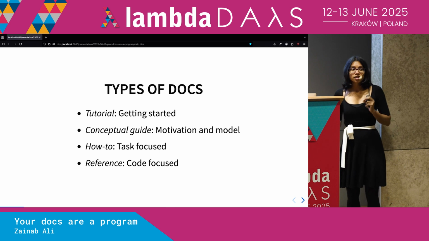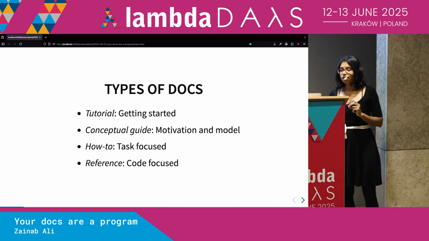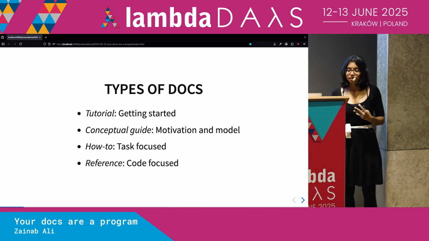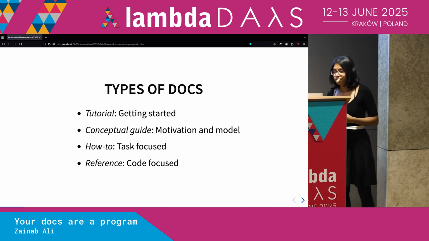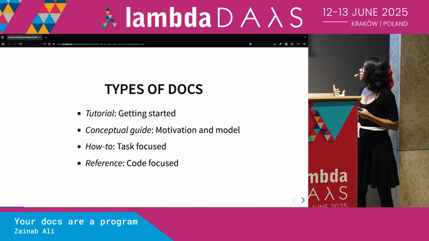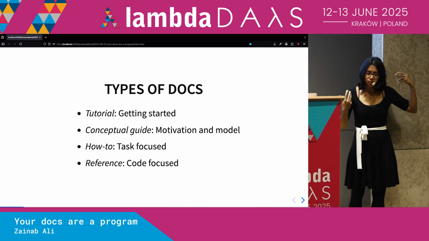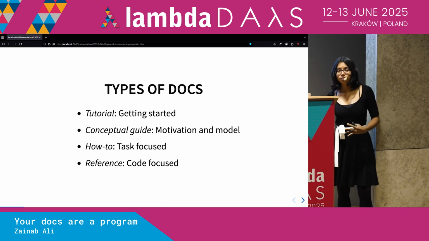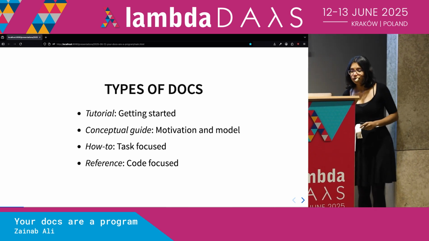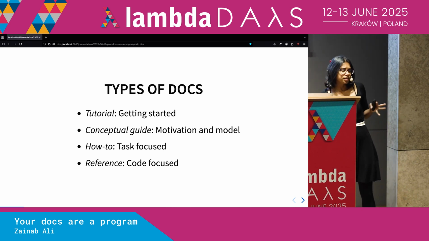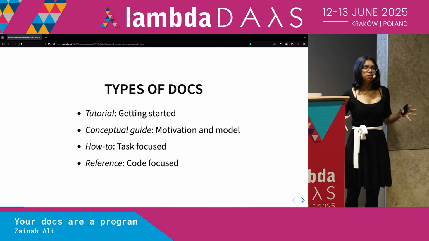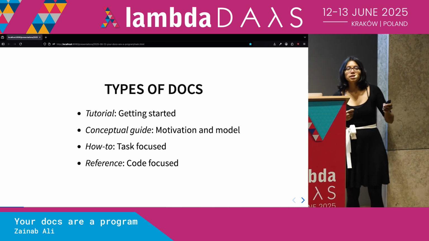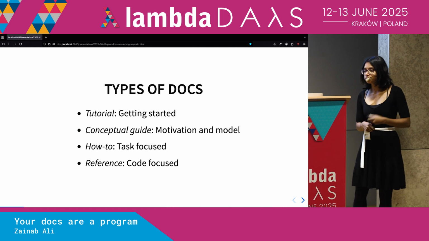Now, there are actually different types of docs for different kinds of people, right? If someone's just getting started, they might want a tutorial. If someone is, let's say, they're already started and now they're thinking a little bit about what they should use the cat photo library for, they might want a conceptual guide. And then if someone's already in the weeds coding, they've got their laptop out, they might want something like a how-to or a reference guide. So you write different kinds of things depending on what people are doing.